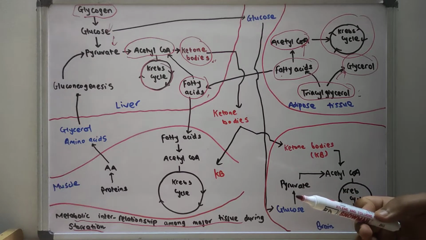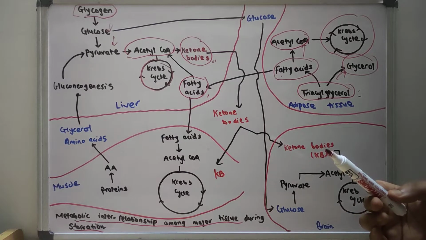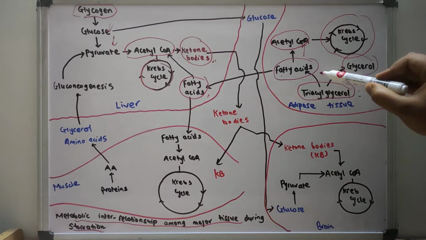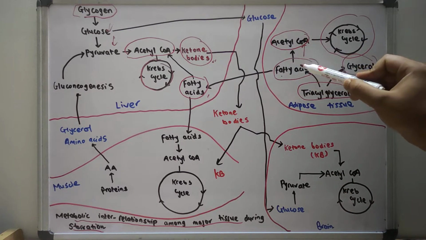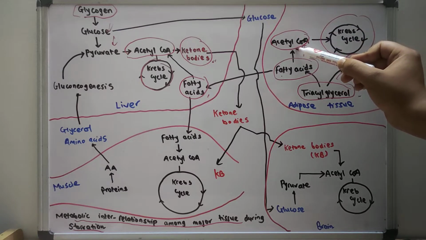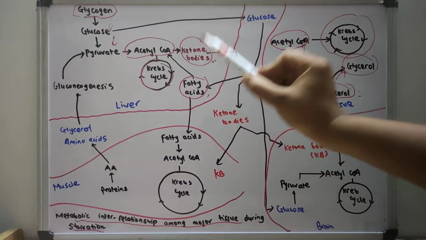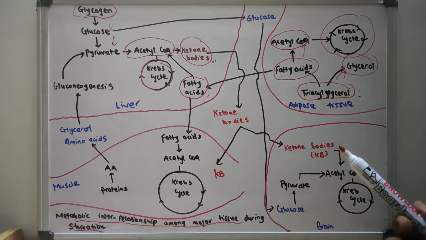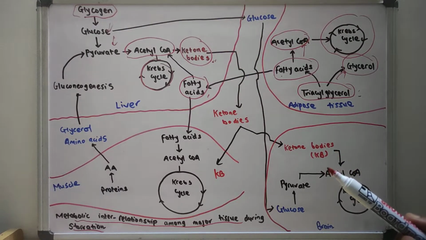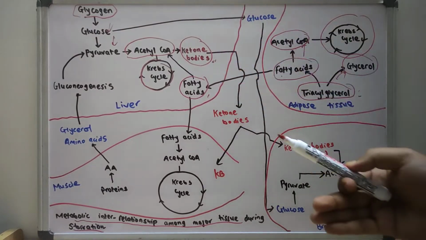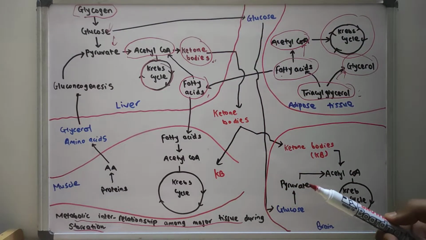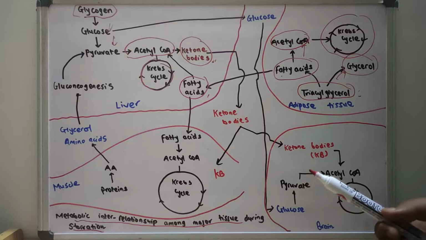So the synthesis of the fatty acid is totally stopped, but the triacylglycerol generates fatty acid. This fatty acid is utilized in the generation of the acetyl coenzyme A in the adipose tissue, or it is transported to the liver for the generation of the ketone bodies, or it is transported to the muscles for the Krebs cycle metabolism.